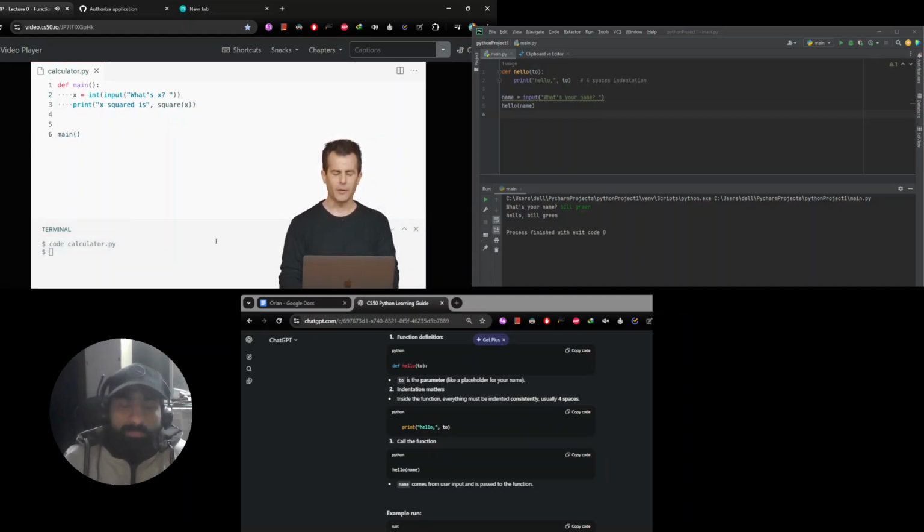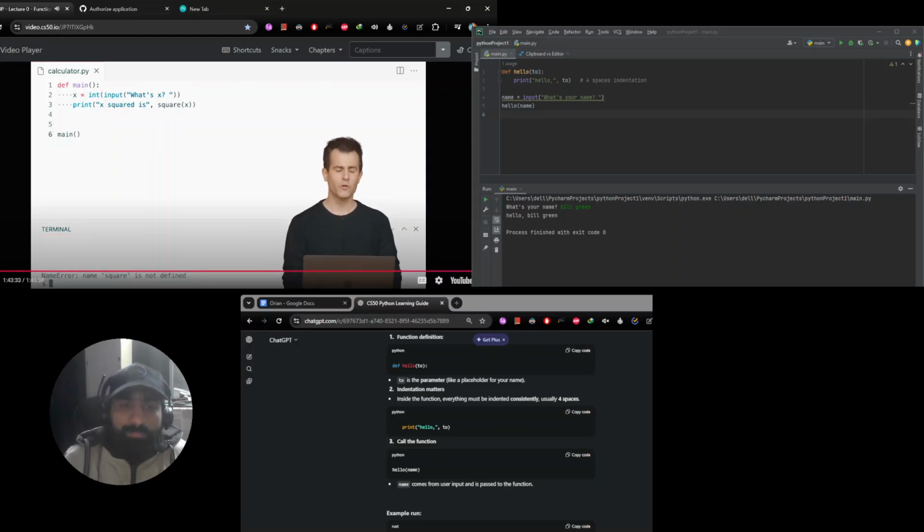If I now call main at the bottom, and I run python of calculator.py, I'll see that x is 2, and then I see a whole bunch of errors. A name error, name square is not defined. So this isn't a typo here, it's just the function doesn't exist, but I think I can make it exist here. Let me go ahead and define another function called square.